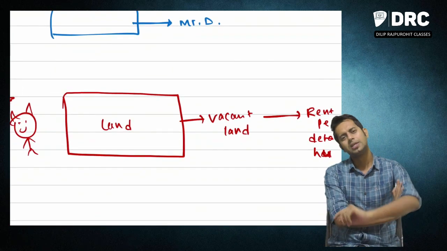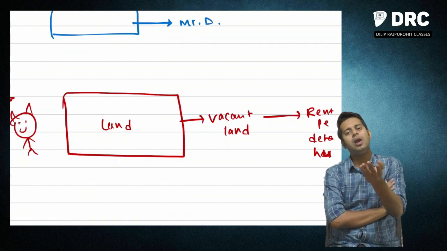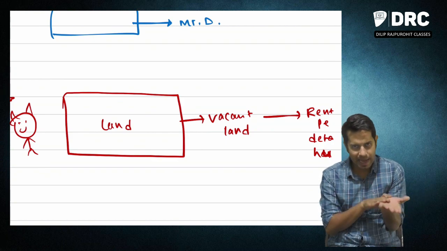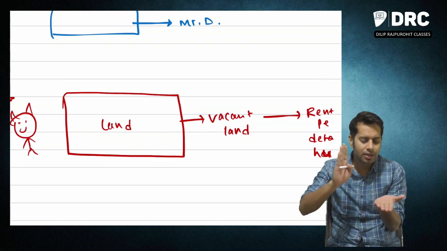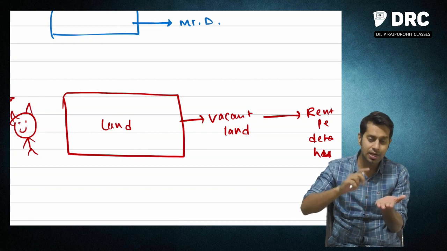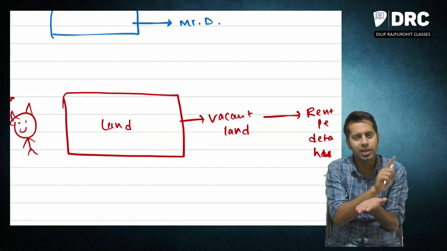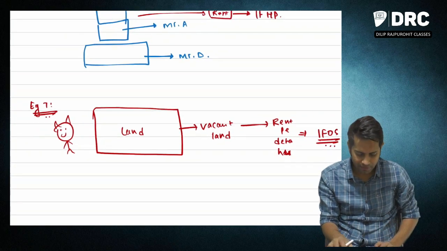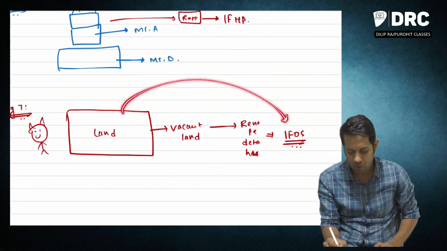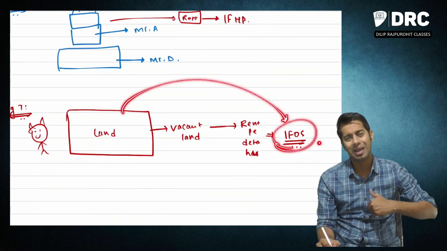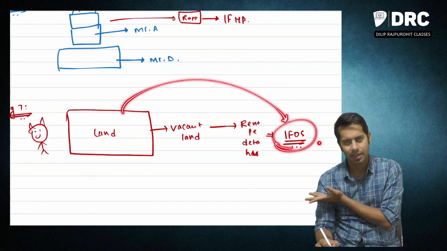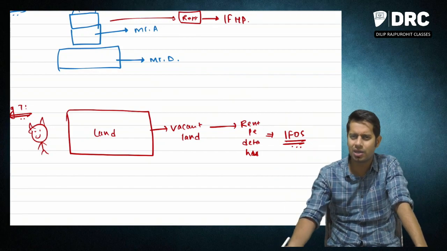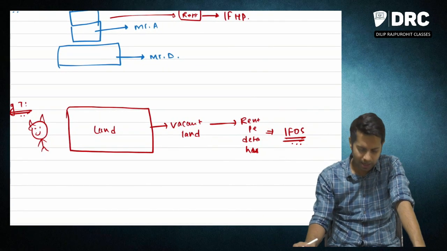Example number 7. Sir, what if I am letting out, I am renting land, sir? What if I am renting land? Is land a building? No, sir, land is not a building. Therefore, whatever income you are going to earn by letting out this land will either go under your business income if it is your business, or it will go under income from other sources. So if letting out of land is your business, income from business. If you just casually have a land and you have given that land on rent for 1 or 2 days, it will go under income from other sources.